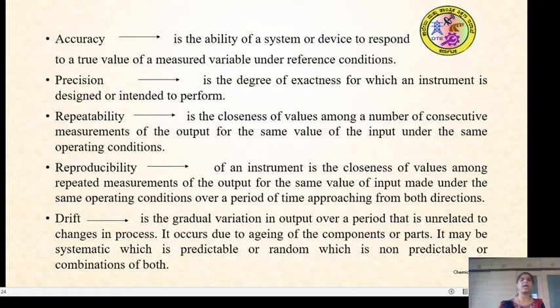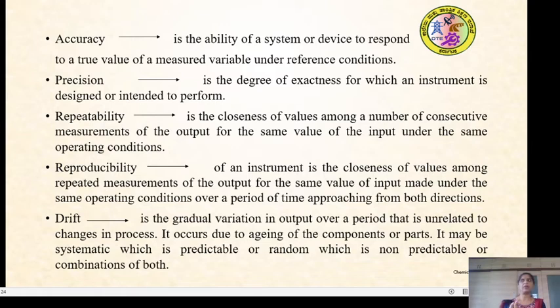Accuracy is the ability of a system or device to respond to a true value of the measured variable under reference conditions. How can we understand this? For example, take a temperature measuring instrument whose operation is to measure temperature.